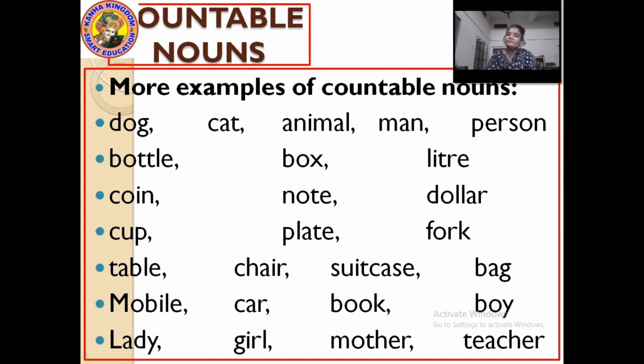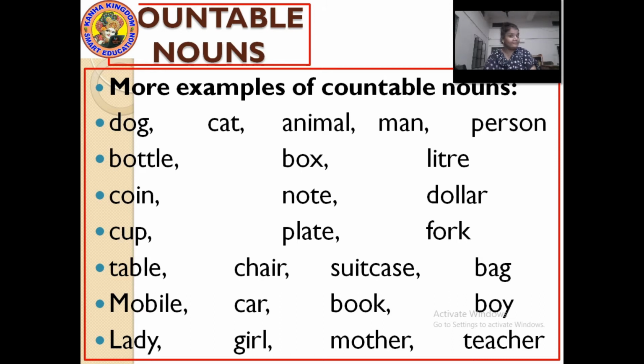The names of animals are also countable nouns. Next, man, yes, can be counted. Person, there are 2 persons, so person is also countable. Bottle, of course, a countable noun. I have 2 bottles, I have 5 bottles, I have many bottles. So bottles can be counted.